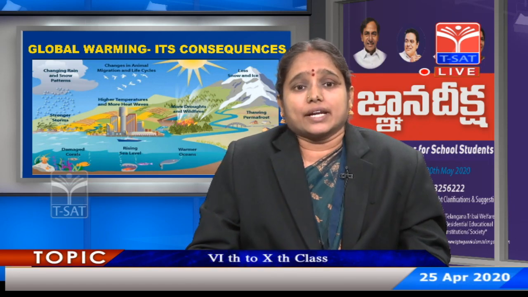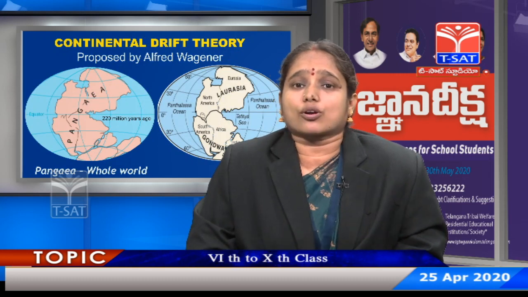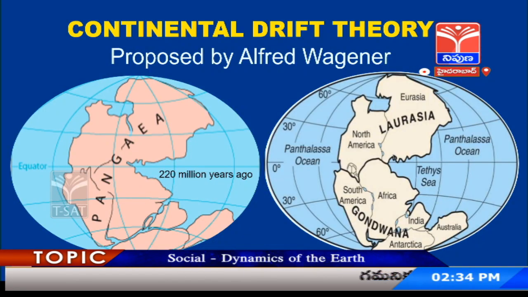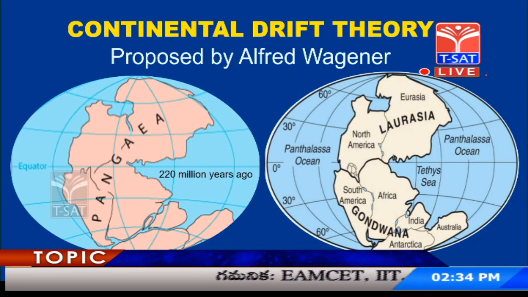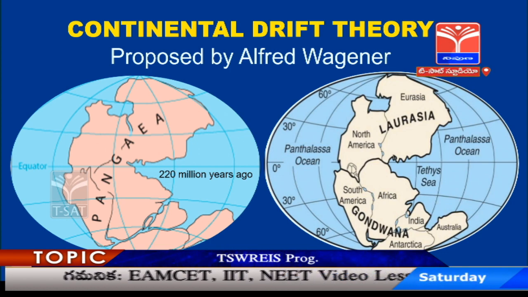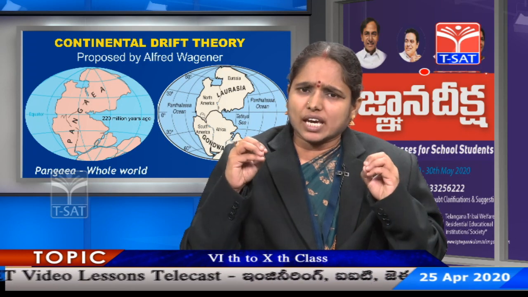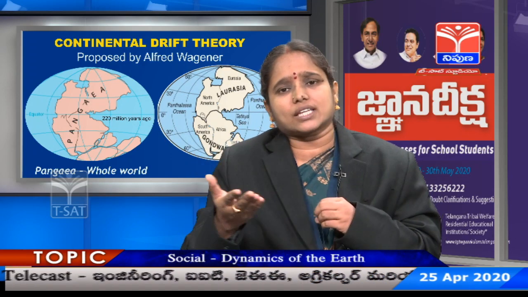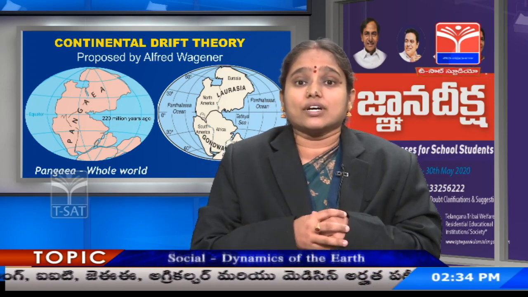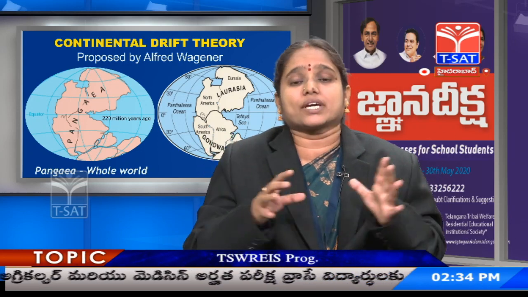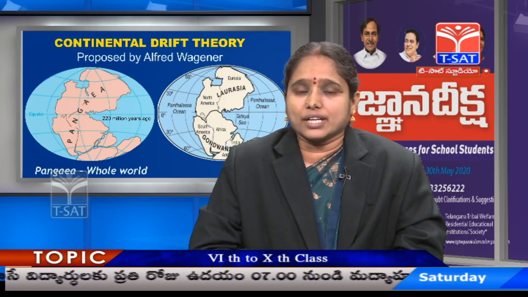Let's move on to the next subtopic, that is continental drift theory. So what is this theory? As we were discussing the story of evolution of the earth, were the continents and oceans the same as we look at them today? No, they were different when the earth formed initially. So this is a theory which explains how these 7 continents formed.